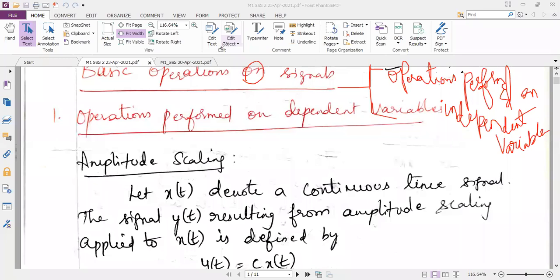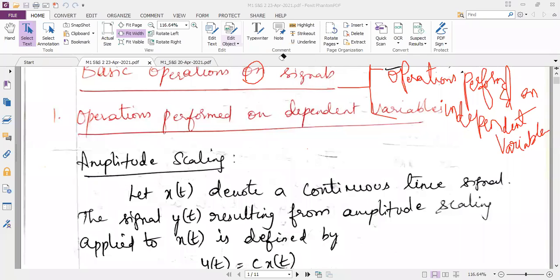Independent variable, what is the variable we have discussed? The very first class I told, signal is a function of one or more independent variables. Single dimensional, or one dimensional. In that case, what was the independent variable? X, ma'am. Refer to your notes if you have written. You people said time. Yes, time, very good. Time is the independent variable.